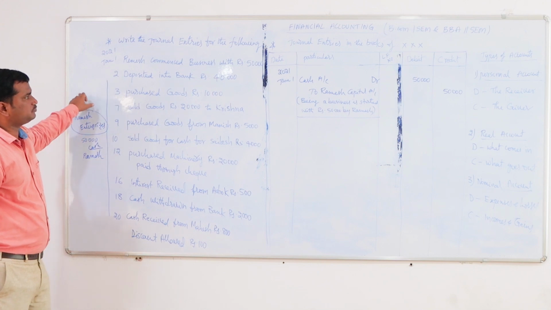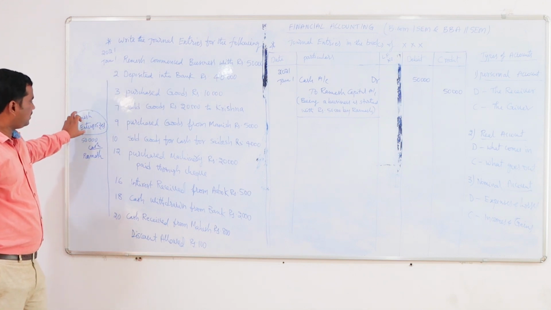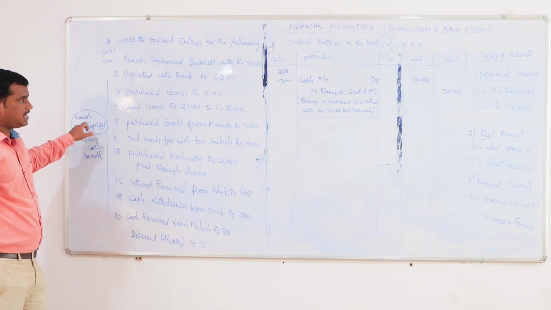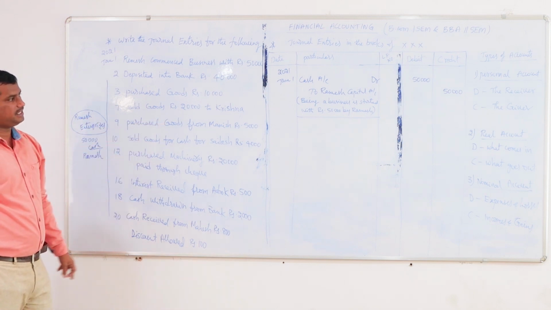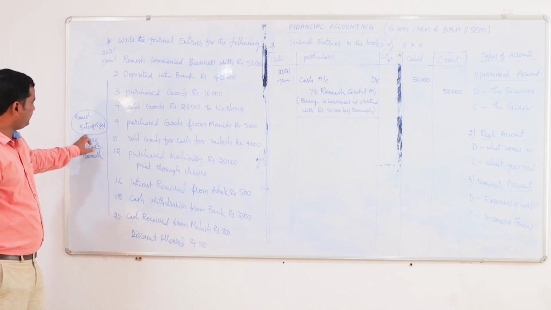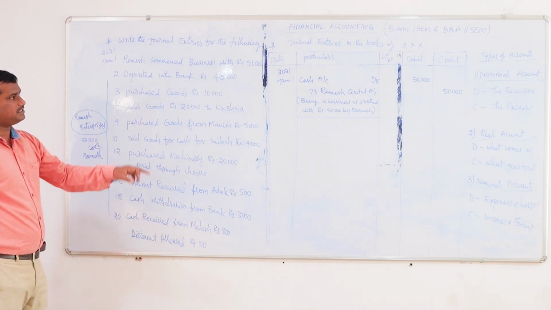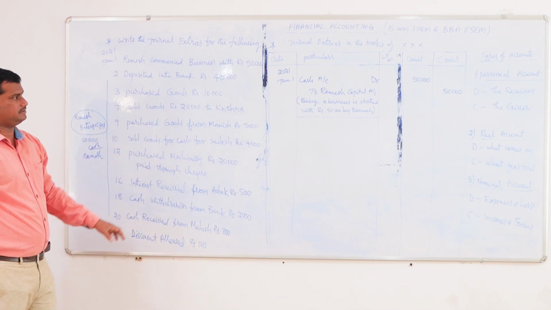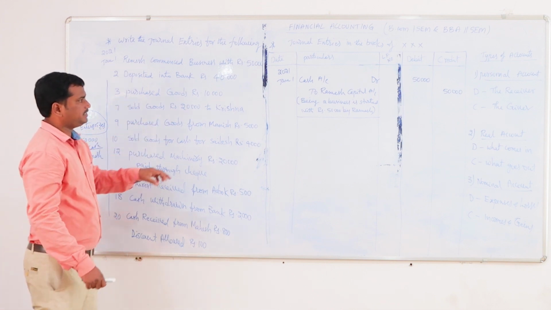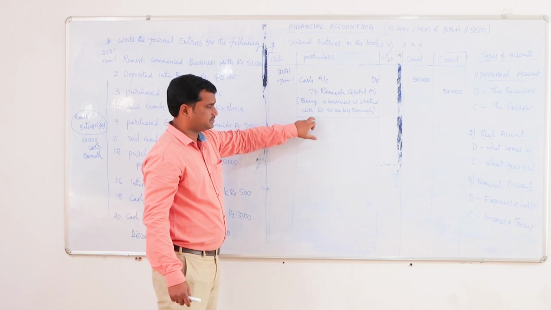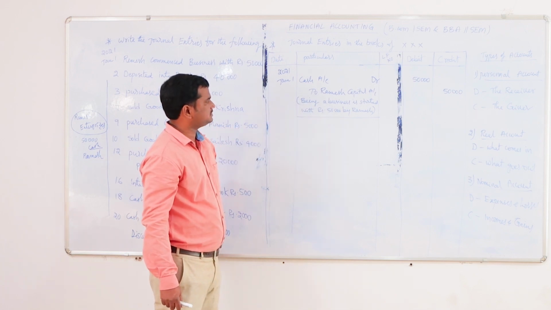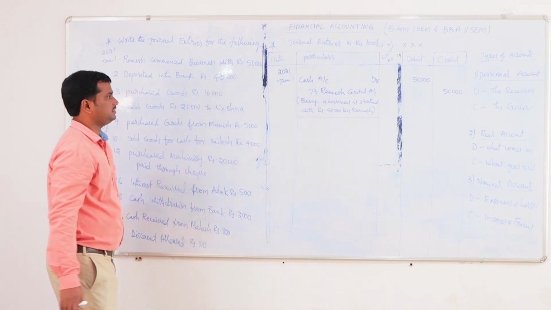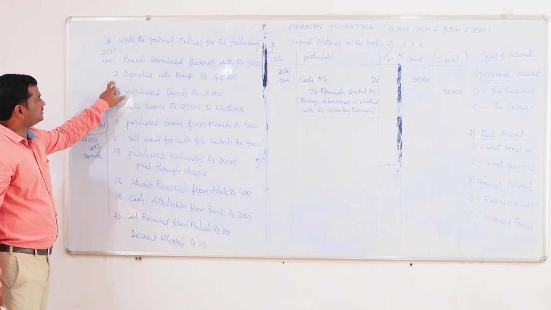Ramesh commenced business with rupees 50,000. Here the organization is getting the cash from Ramesh. As the cash is coming in, as per the real account, that should be debited, and the benefit is given by Ramesh, so as per the personal account, the giver account should be credited. So that is the entry, and the narration also we should write for the journal entries. Being a business is started with rupees 50,000 by Ramesh. So that is the first entry. Here we go to the next entry.